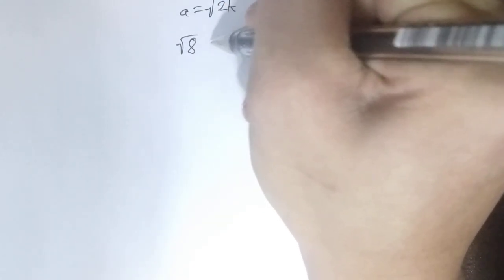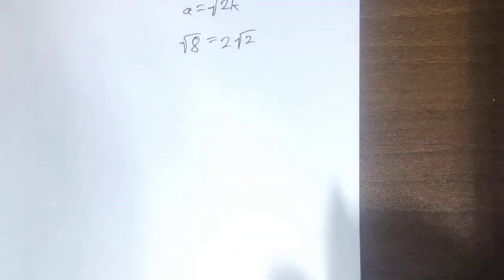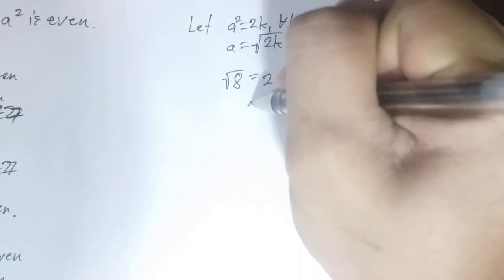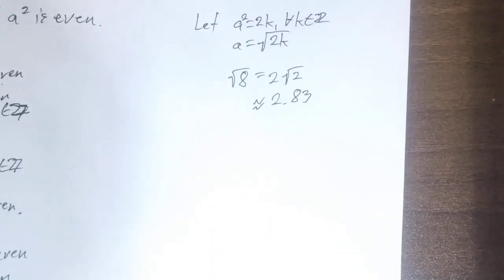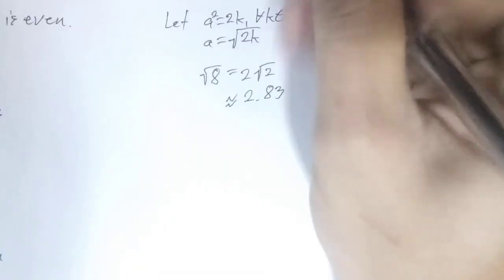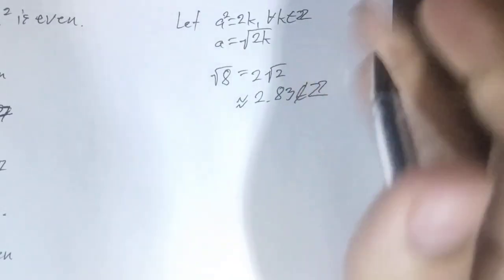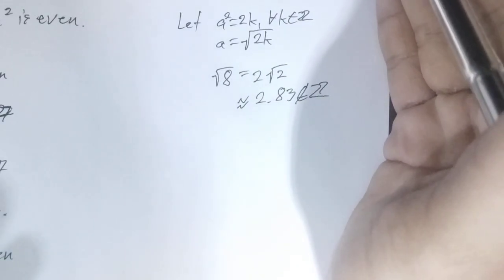Take for example the square root of 8. The square root of 8 is equal to 2 square root of 2, in which 2 times the square root of 2 is approximately 2.83, okay, which is clearly not an integer, and it's also clearly not an even integer. It's a decimal number, correct?